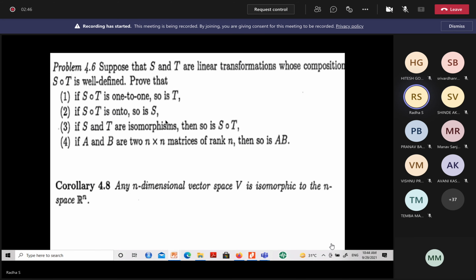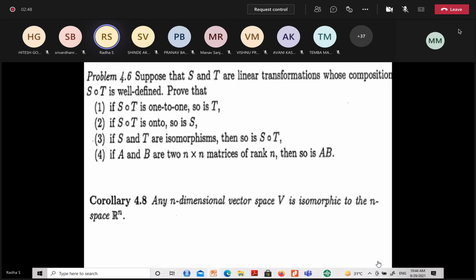This one, S composition T is one-to-one, so is T.